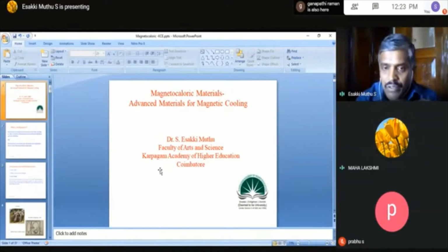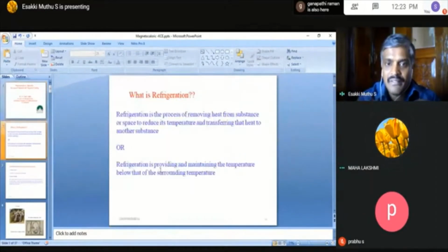So, shortly, I will give some explanation about what refrigeration is. From that, I will start with the different types of refrigeration available. Among the different types, we will particularly focus on magnetic refrigeration. We will see the basic physics of magnetic refrigeration, and from that we can see what materials are used for magnetic refrigeration, how we can prepare the materials, and how the measurements have been taken, and finally we can conclude with some small topics.